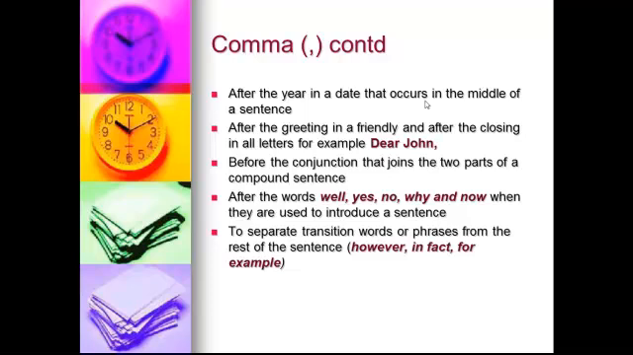Before the conjunction that joins the two parts of a compound sentence, a comma is used. A comma is also used after the words well, yes, no, why, and now when they are used to introduce a sentence. And finally, a comma is used to separate transition words or phrases from the rest of the sentence. For example, however, in fact.